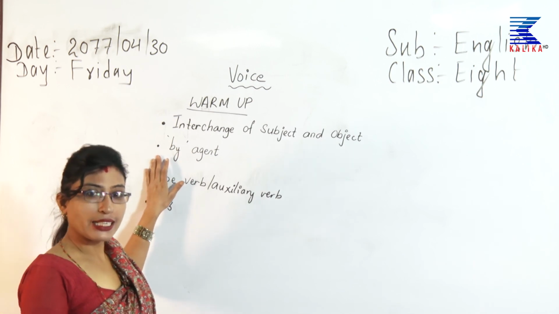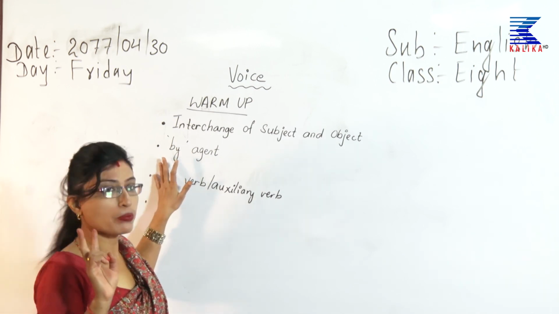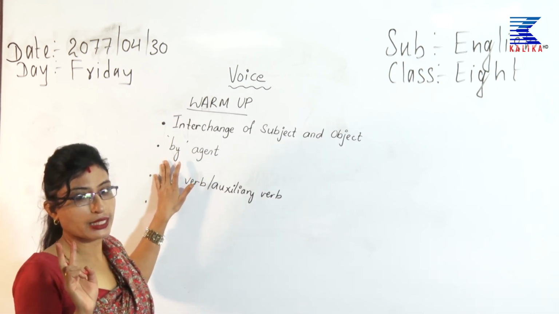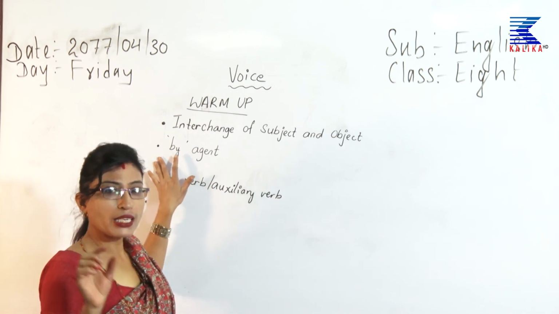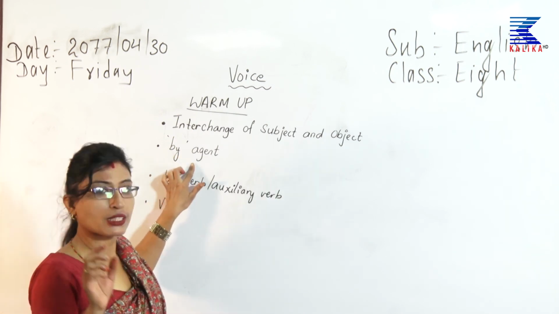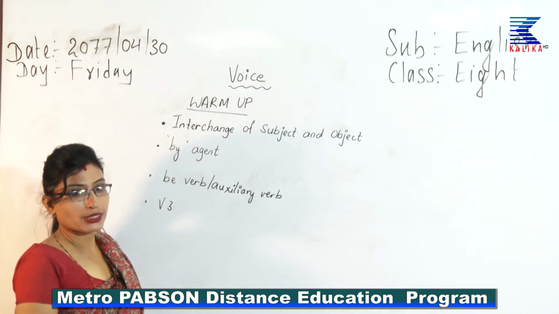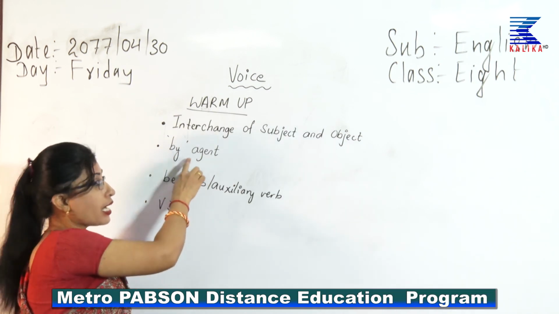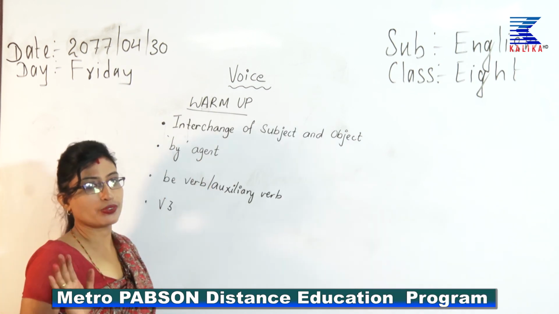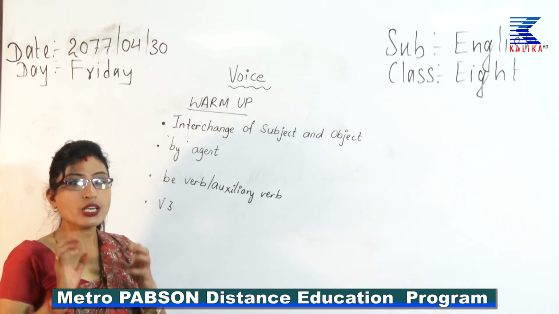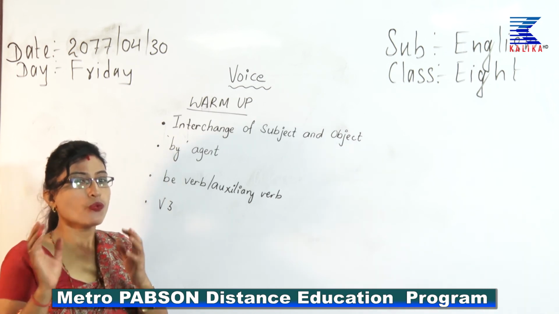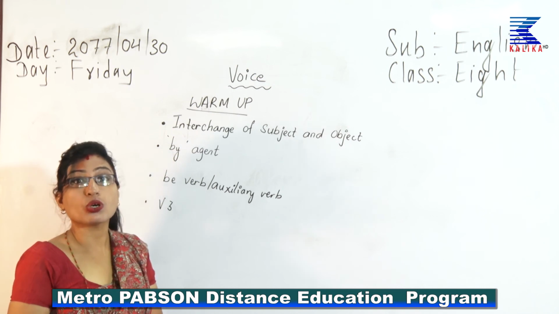Now the second structure that we learnt yesterday was that we have a by agent in passive voice. Yes dear students, I am saying a by agent most of the time, because today we are going to learn some structures where the by agent is not used.